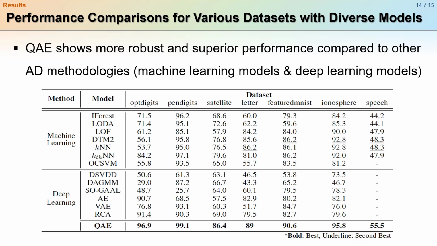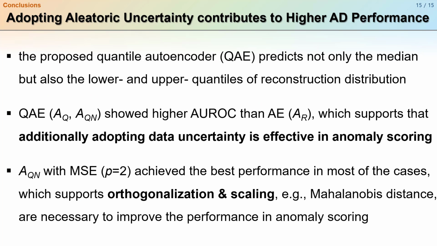Also, for various kinds of dataset, we compared performance with diverse models. As you can see, QAE showed more robust and superior performance compared to other AD methodology. So far, we introduced the proposed Quantile autoencoder for anomaly detection. As you saw, additionally adopting data uncertainty is effective in anomaly scoring. For this, orthogonalization and scalings are recommended.